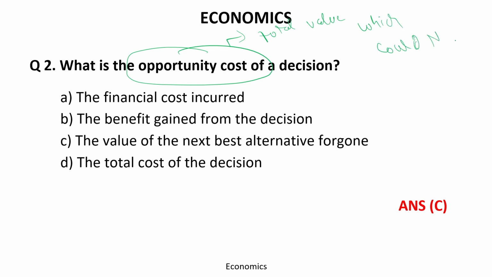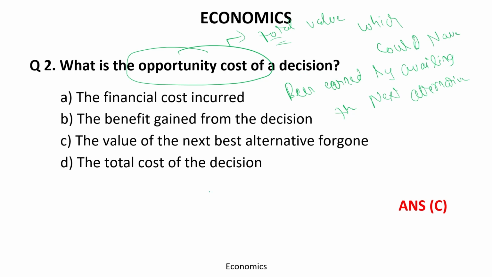It is the total value which could have been earned by availing the next alternative. You can write it down also.